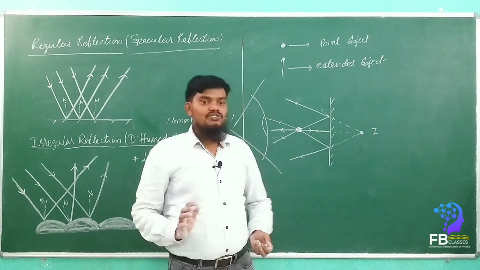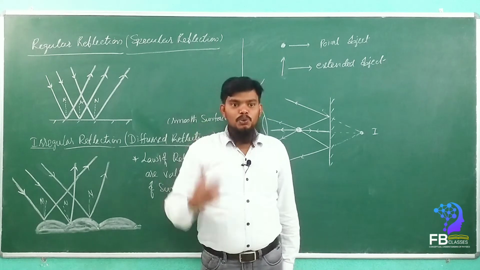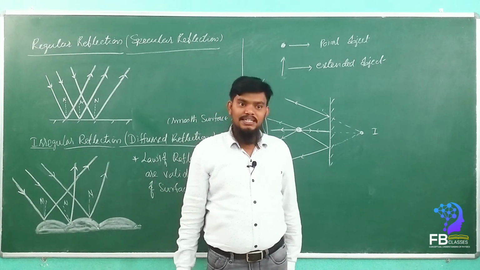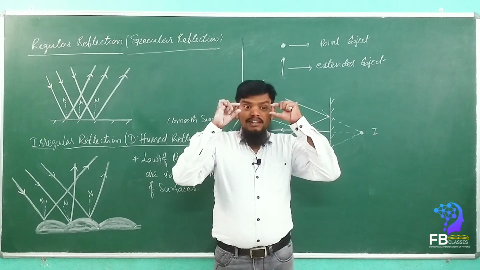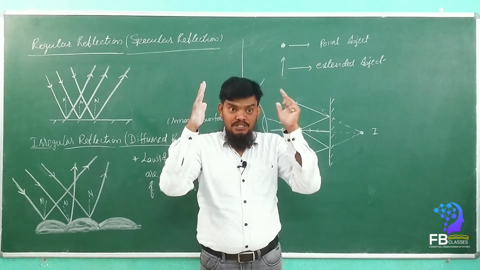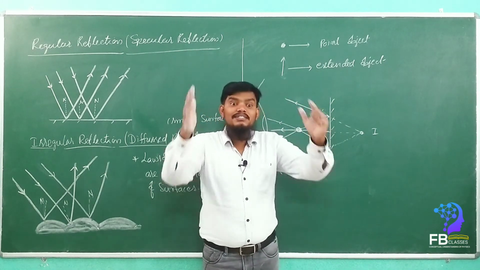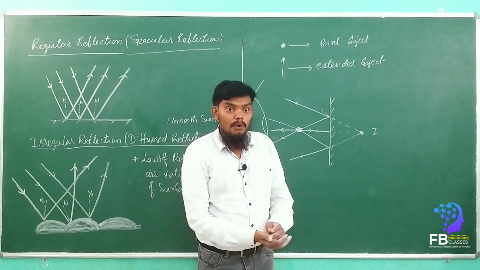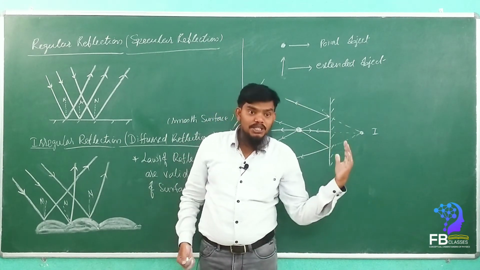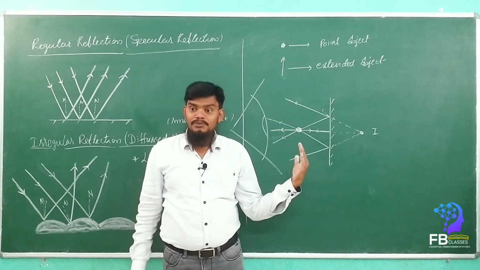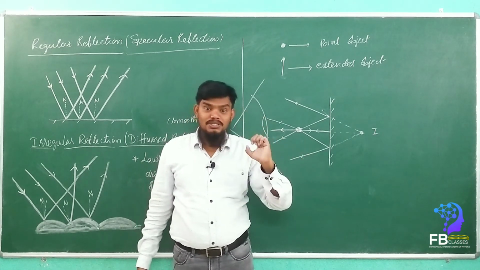For example, if you are standing in front of the mirror, our total image will be formed by the mirror. Our eye will see only our image, but the eye will say that some object is there. Behind the mirror, is there any object? No. Even so, the eye is able to see the object.